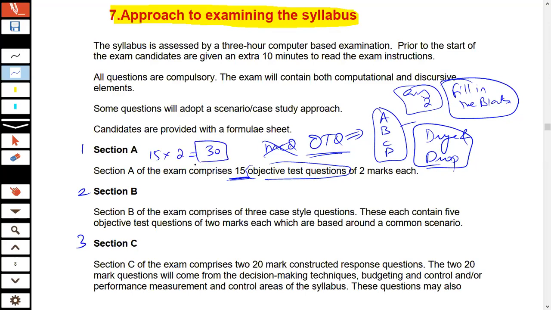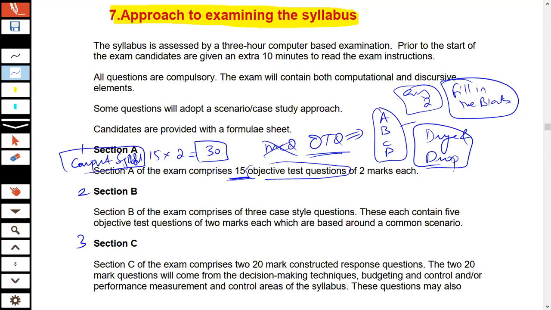So are these OTQs going to be examined out of a specific part of the paper? The answer is no. So what is it actually going to be examined from? It's going to be examined from the whole syllabus. So it's actually going to be the complete syllabus that you need to keep in mind in order to cover up this specific section A of the syllabus.